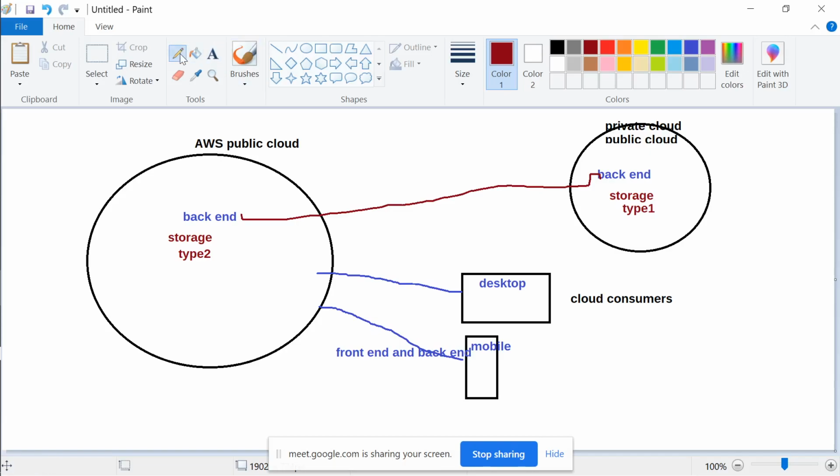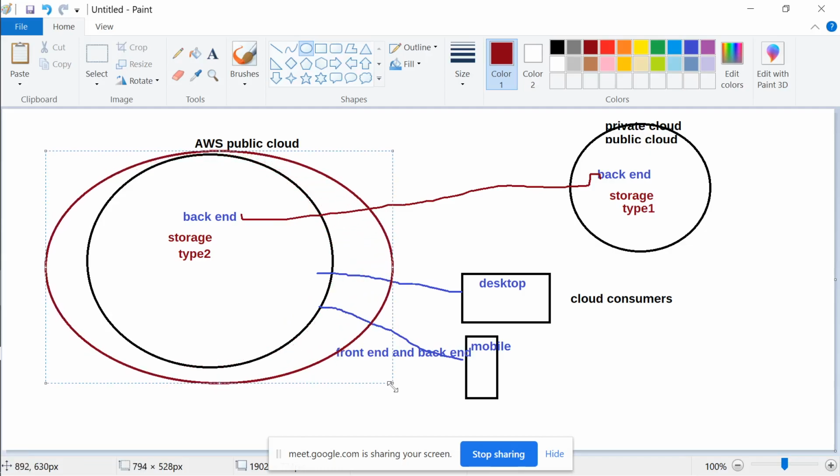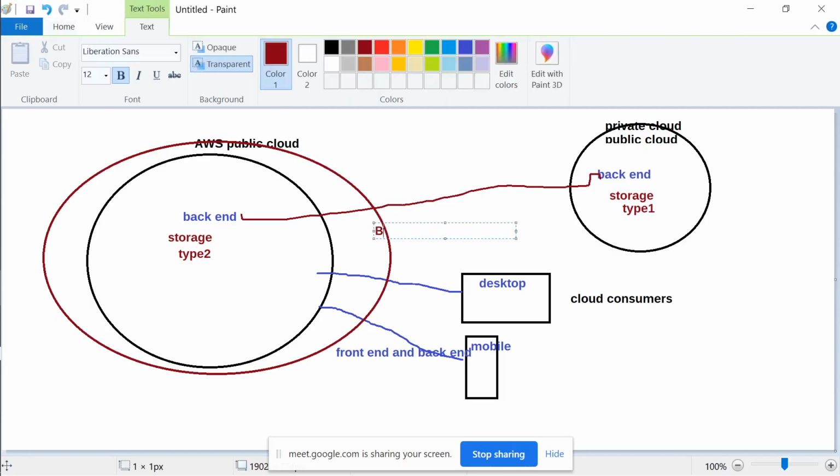And this is where your cloud has its own device broker. It's a broker, just like there's a cloud broker.